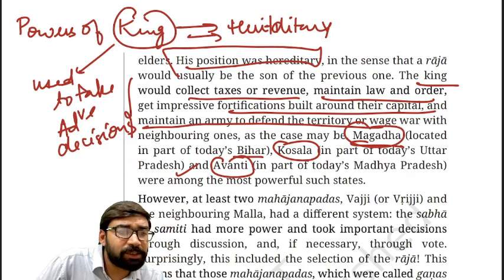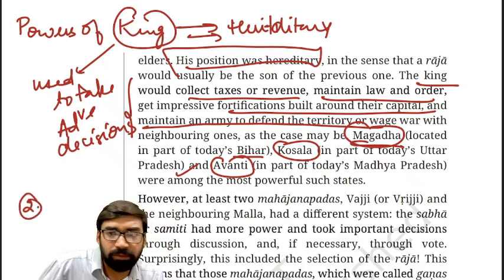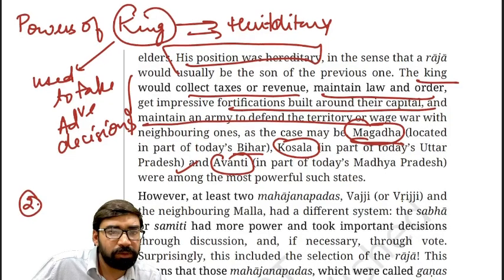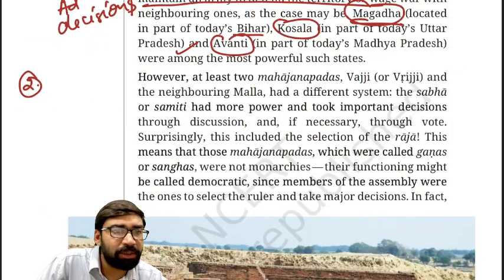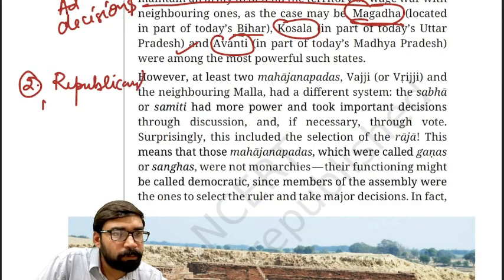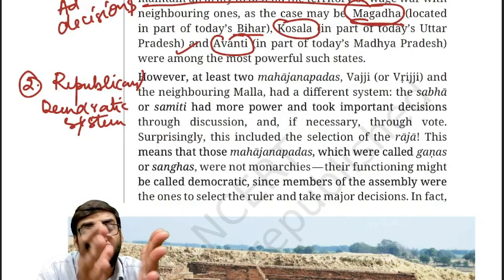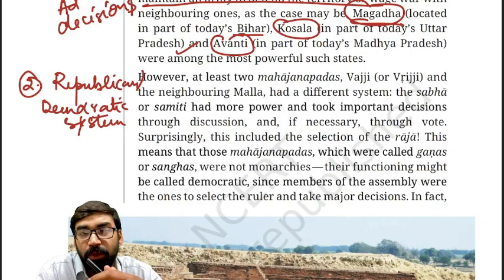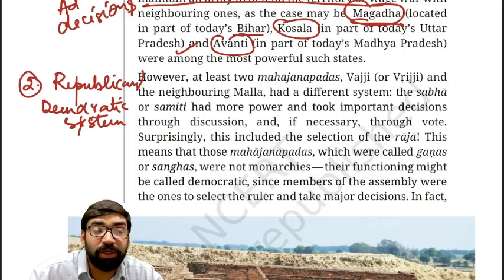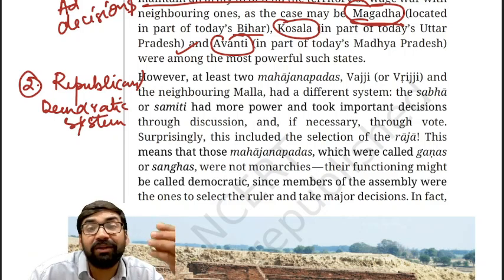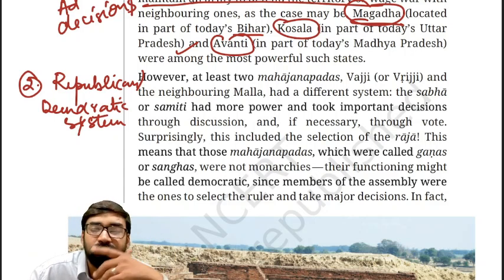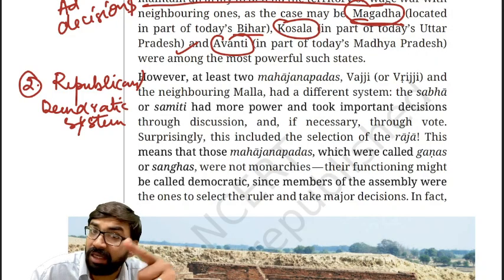The second form of political system which was established, the second form, is the republican or democratic system. Now, what is the difference between monarchy and republic? Many students say, sir, republic means democracy. No, that is wrong. Republic means where the head of state is elected. In monarchy, the king is not elected.